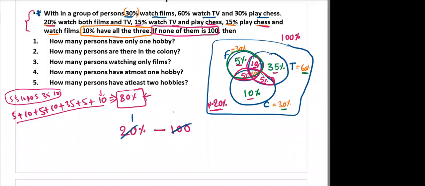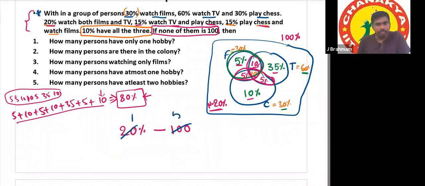Cancellation, 20 cancellation, 21 times 20, 5 times. So we can say 1% consists of 5 persons. 1% of the region consists of five members.